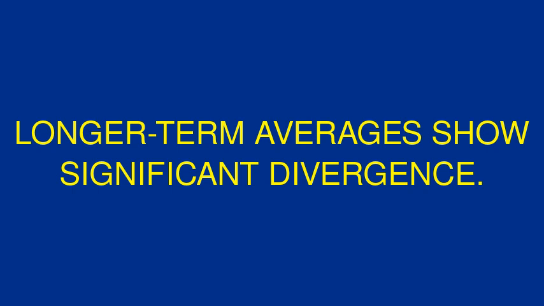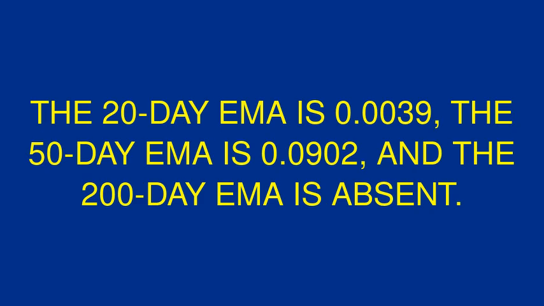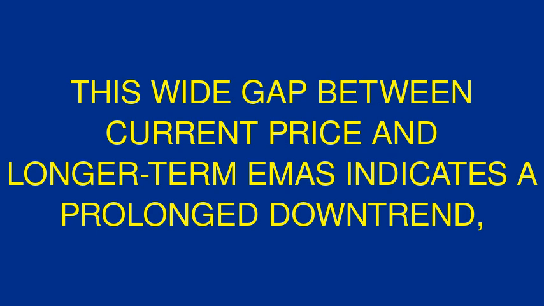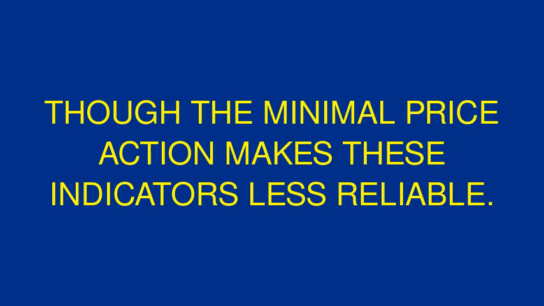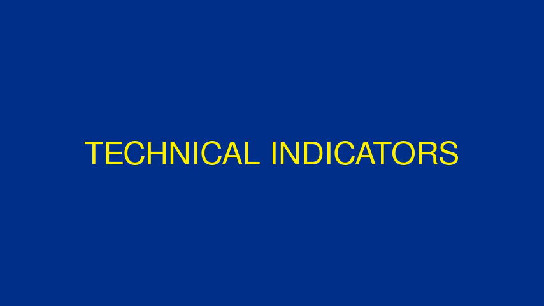Longer-term averages show significant divergence. The 20-day EMA is 0.0039, the 50-day EMA is 0.0902, and the 200-day EMA is absent. This wide gap between current price and longer-term EMAs indicates a prolonged downtrend, though the minimal price action makes these indicators less reliable.